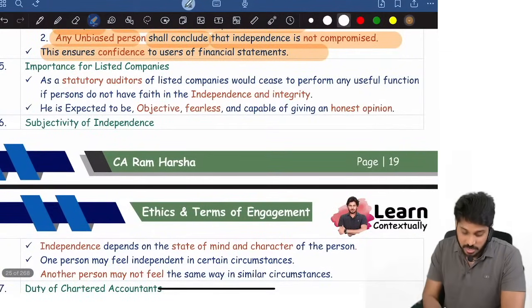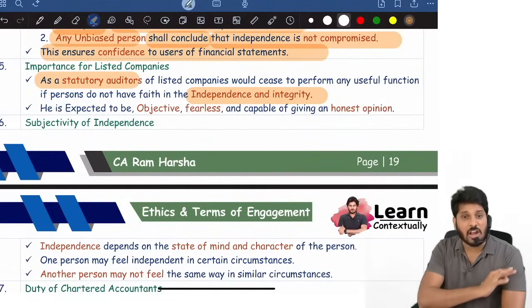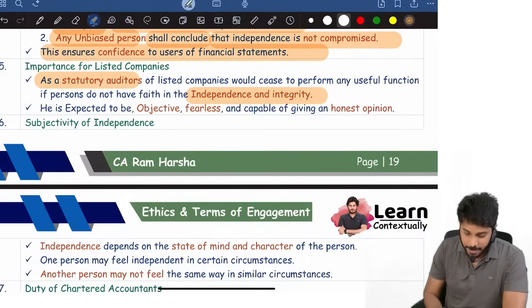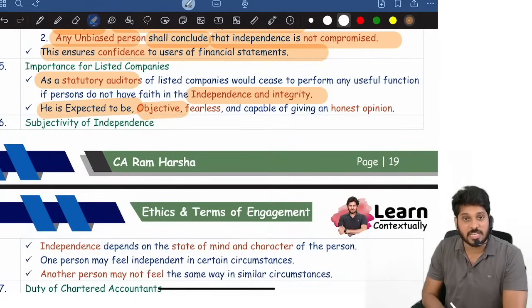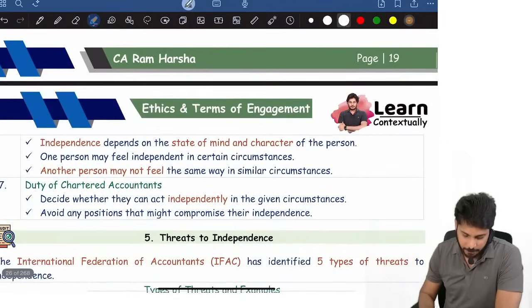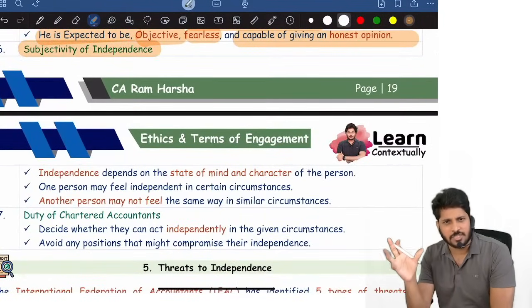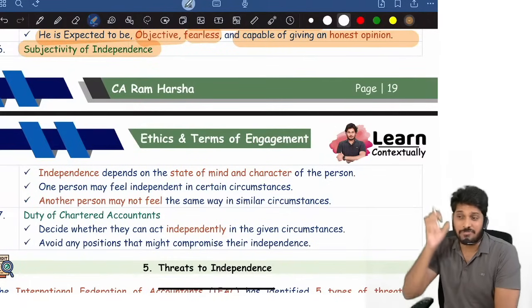Importance in listed companies: for statutory auditors, independence and integrity are ultimately important. If at all you are not independent, people will not have faith in your report. So he is expected to be objective, unbiased, fearless, and capable of giving an honest opinion. Now, independence is a word which is subjective in nature. One person may find you independent, another person may not.